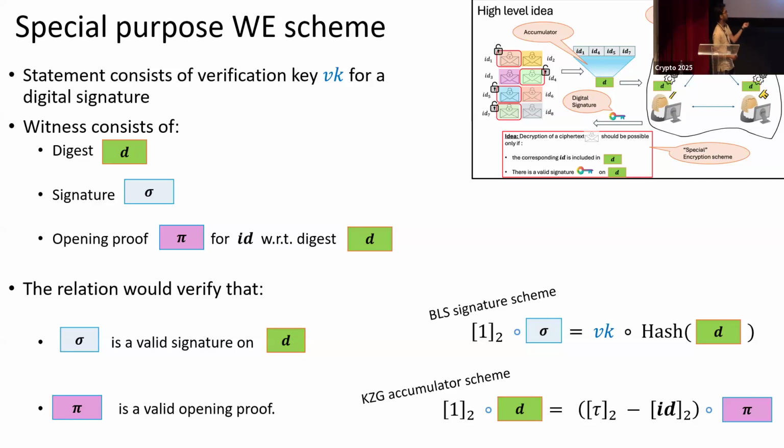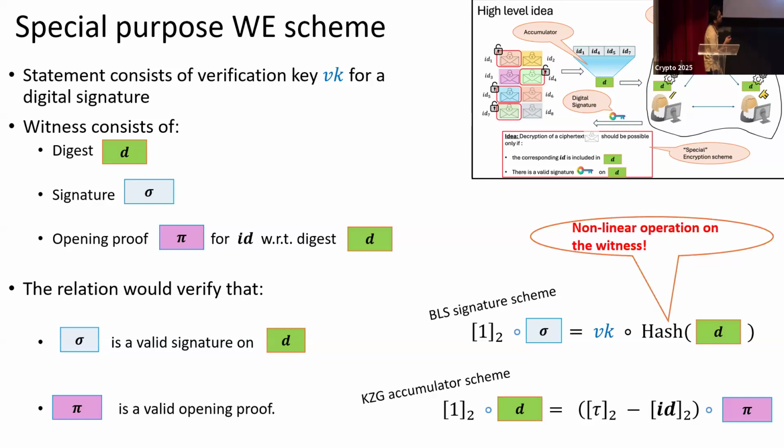You pair the digest with the generator and check whether the opening proof paired with [tau minus ID] in the exponent is equal to the left-hand side. And this tau is part of the setup of the KZG scheme, [tau]. So these are the 2 verification constraints. The issue is that there is a nonlinear operation that you're performing on the digest here.